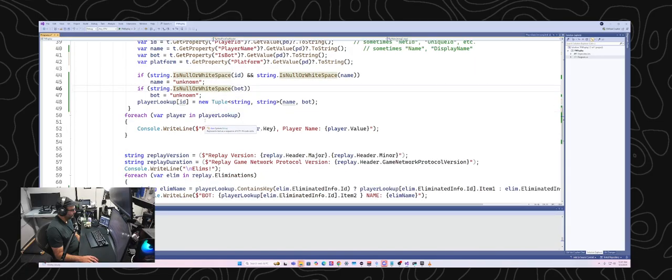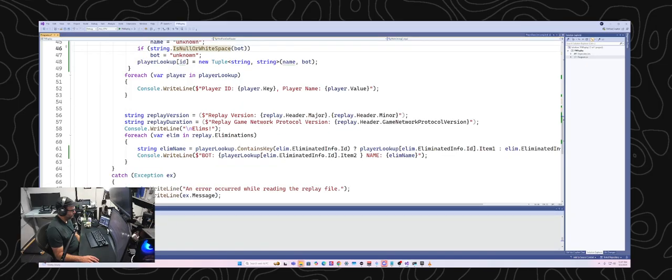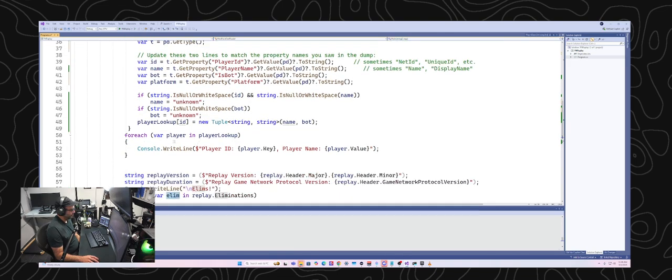And so I think the only other thing I will need to do is also print it out. I just got to find the code where I actually print it out. Okay, so there's two places I could put it actually. This is the initial player lookup database that I build, and I just print out each one of them.